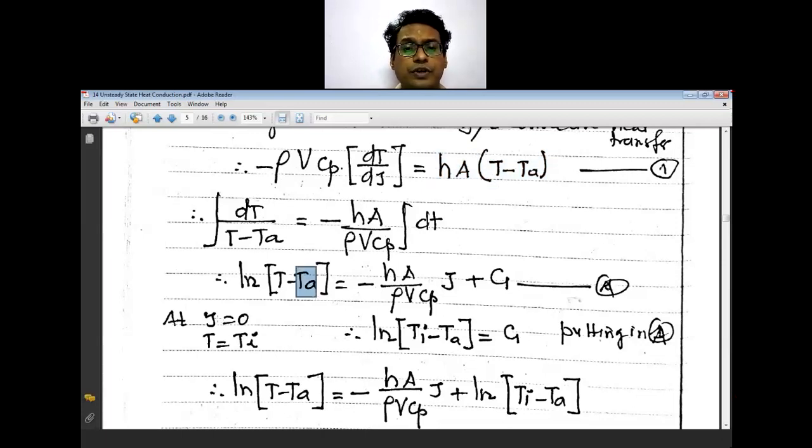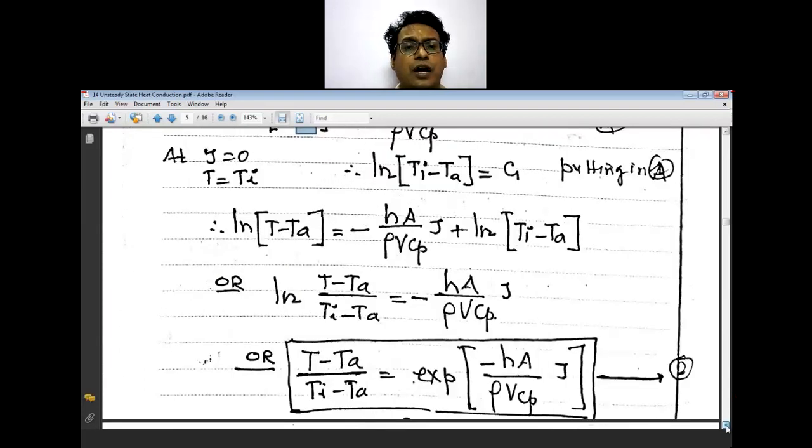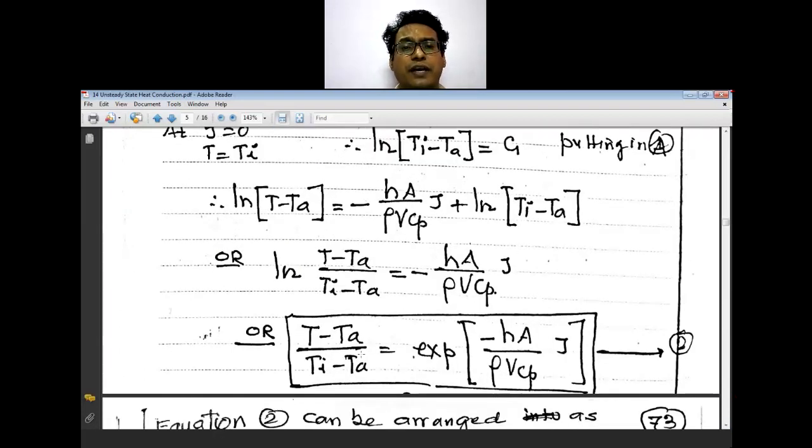So initially at time t equal to 0, T becomes equal to Ti, so ln of (Ti minus Ta) is equal to C1. Putting this, ln (T minus Ta) is equal to minus hA upon rho V Cp into t plus ln of C1, which we have obtained by putting the boundary conditions. Then simplifying this, you get the most important equation, the lumped capacitance analysis.